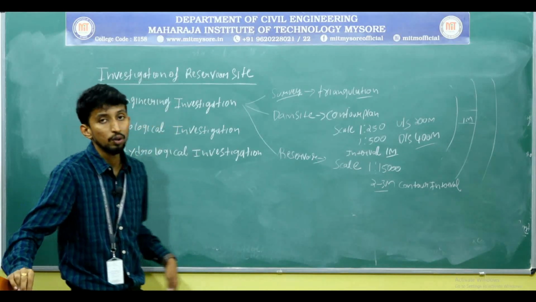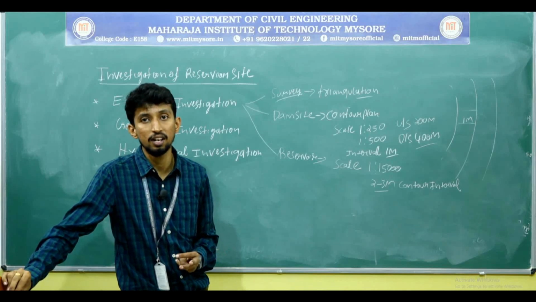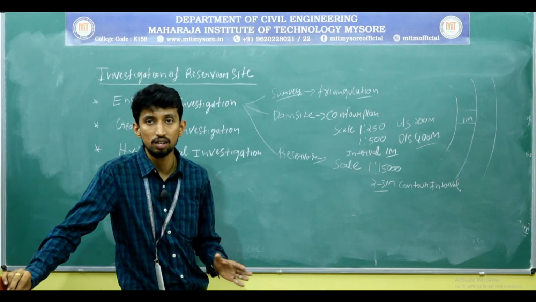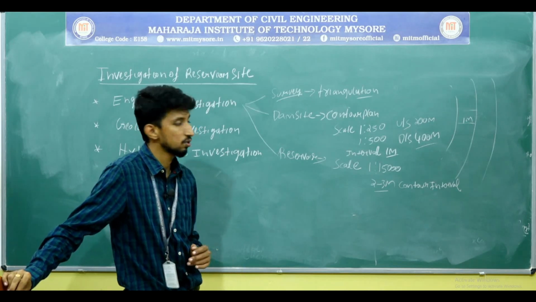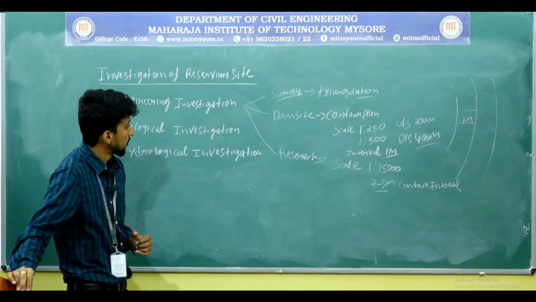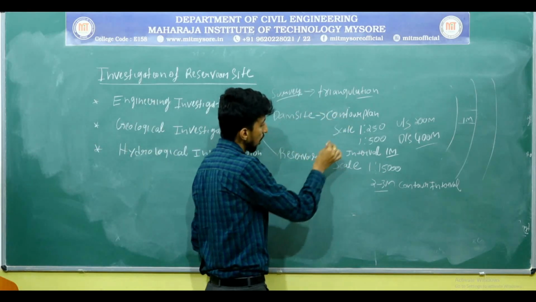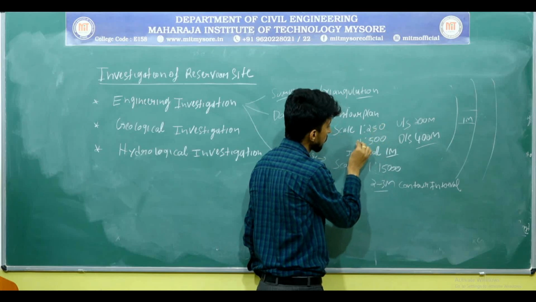One is we make some basic surveys like triangulation. We measure the horizontal angles, vertical angles, horizontal distance, lateral distance, all these things. At the dam site, we take the survey at a scale of 1:250 and 1:500.